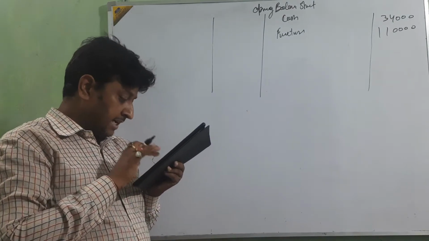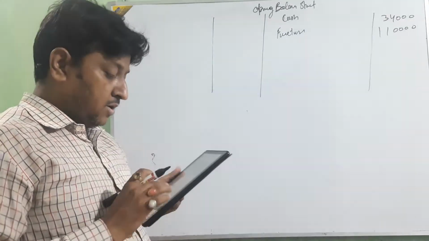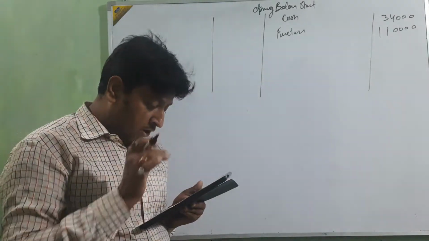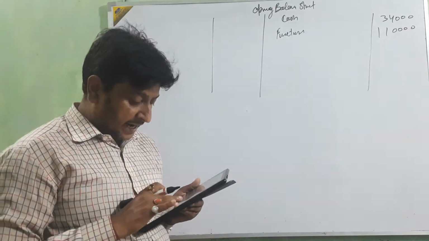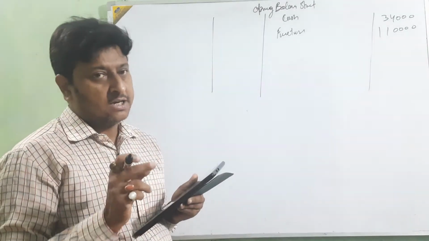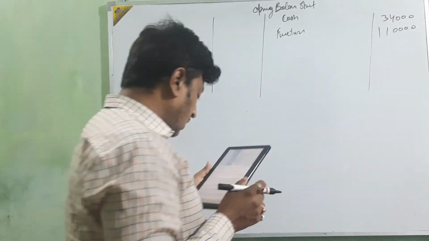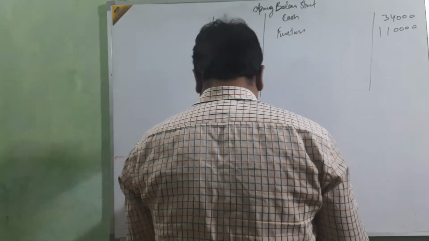And just see the additional information, second. The value of bonds sold is 30,000 and 60,000 remains. It means 30 sold and 60 remains, so 90,000 we have. These are old government bonds.